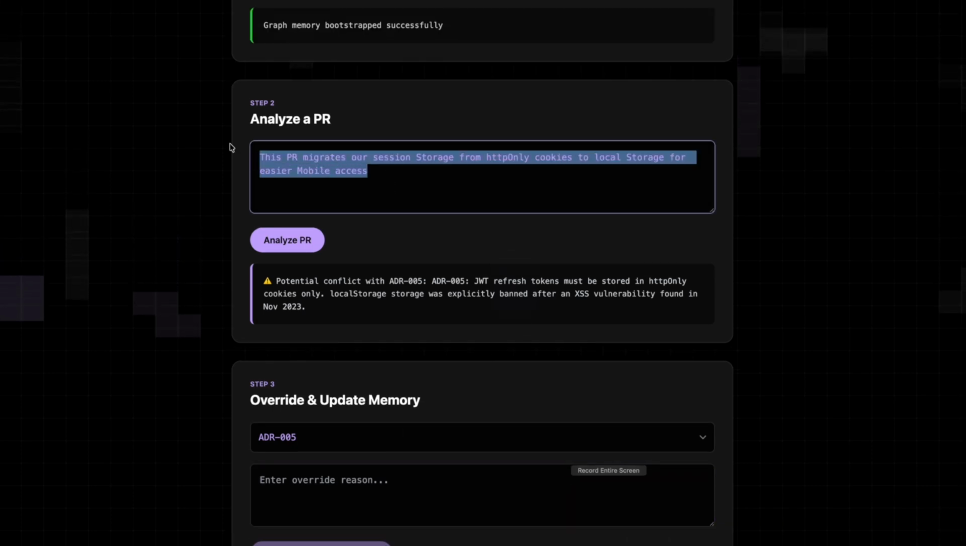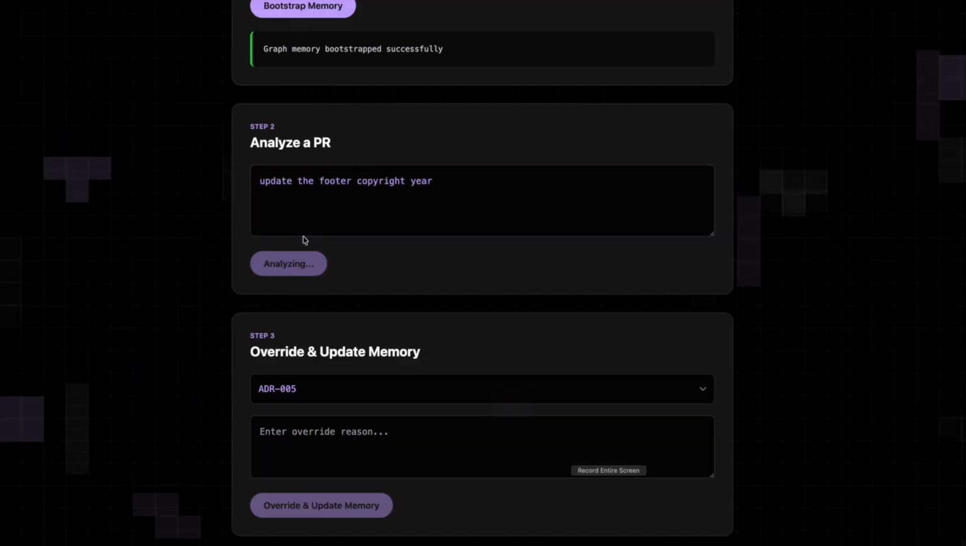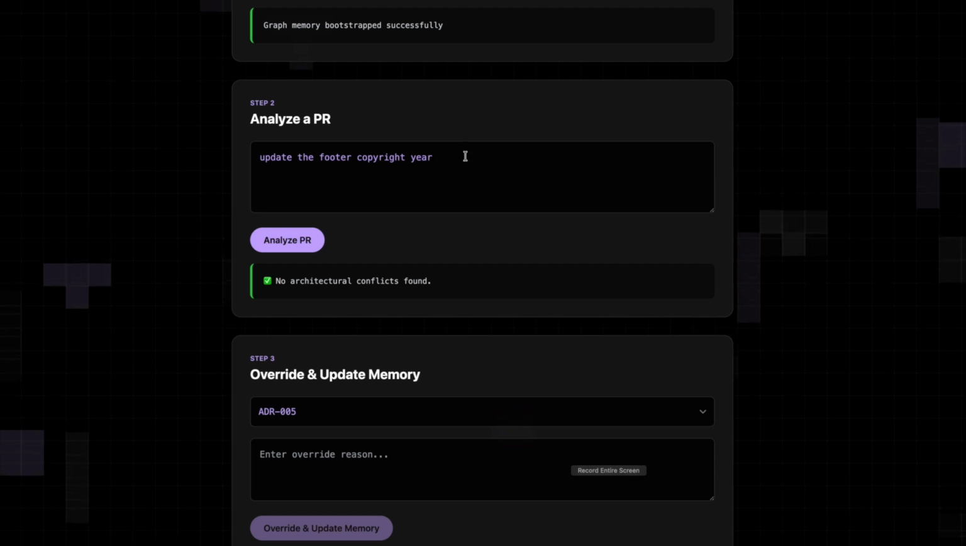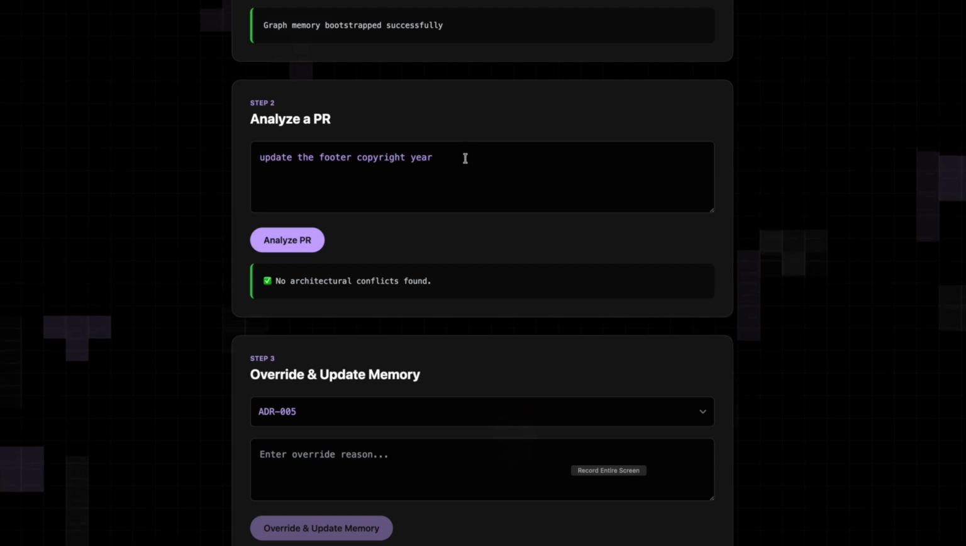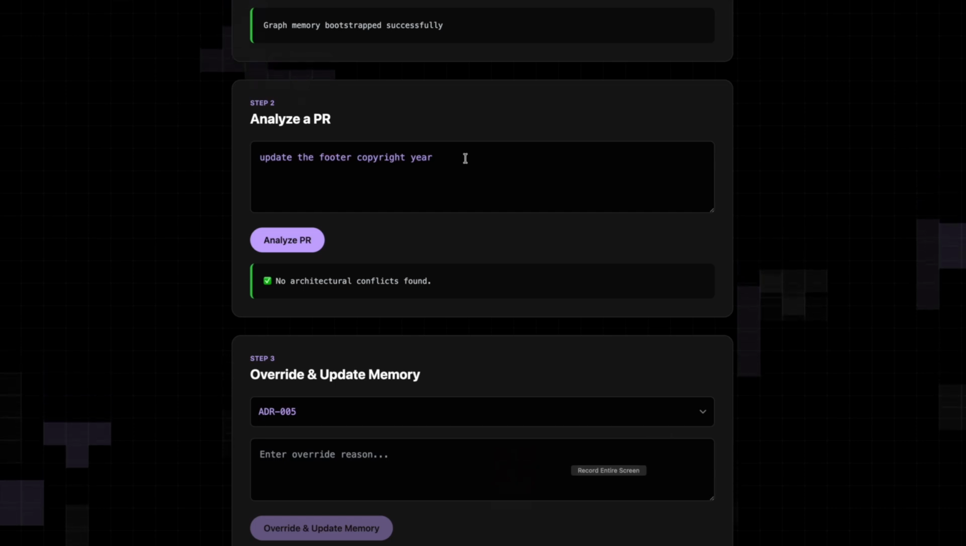Now let's see another PR. Let's try a small one and analyze the PR. Okay, no architecture conflicts found. So of course this PR is safe to merge, and there are no architectural conflicts.